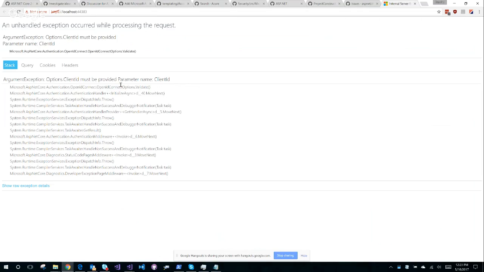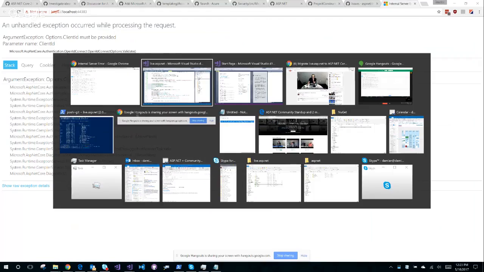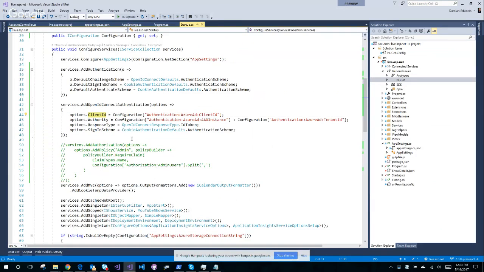Authentication, OpenID Connect. So that looks like where we are. We're in the middleware, it seems. Hard to tell because I've been re-entered under the diagnostics page. And it says client ID must be provided, which I thought it was because we're doing it right here. Okay.